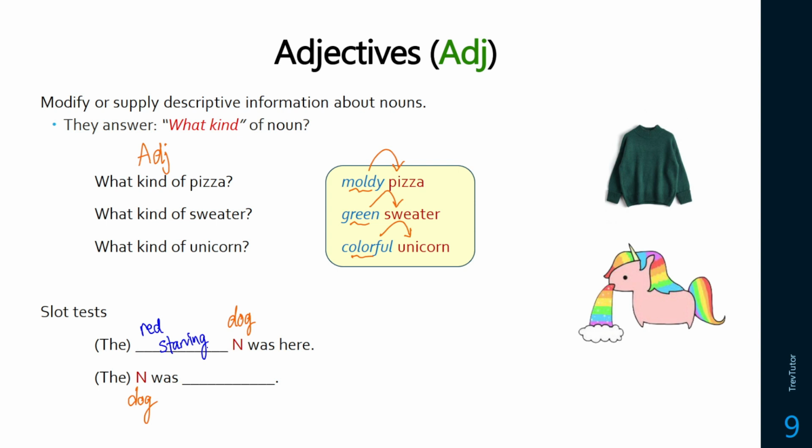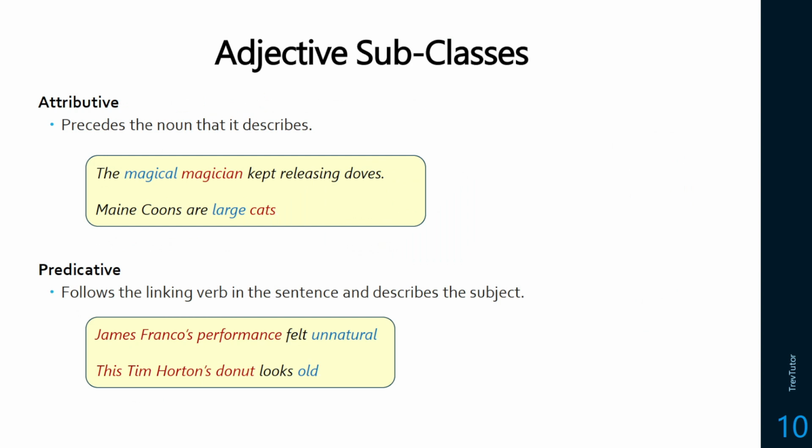Adjectives might also appear after a be verb like was. So the noun was, or the noun is, or the nouns are. And you can put an adjective in here too. So the noun was, what's another one? Quiet. We have to be a little bit careful though, because not everything that we put after the word was is going to be an adjective, but we can use this as a sort of test.